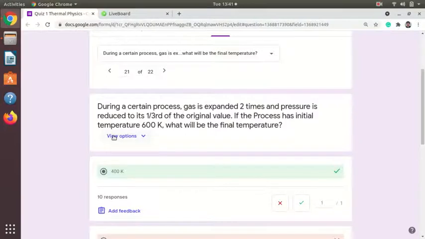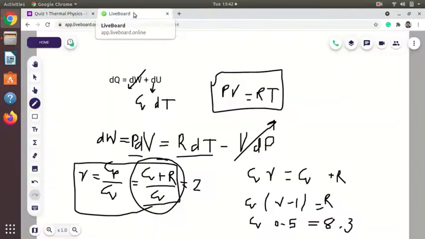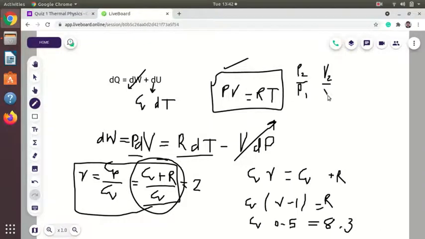Then the next question is, during a certain process gas is expanded twice and pressure is reduced to 1/3 of its original value. The process has an initial temperature of 600 Kelvin. What will be the final temperature? So there is a certain process, we can use the gas law. So using this law we can write P2 upon P1 into V2 upon V1, that is equal to T2 upon T1.